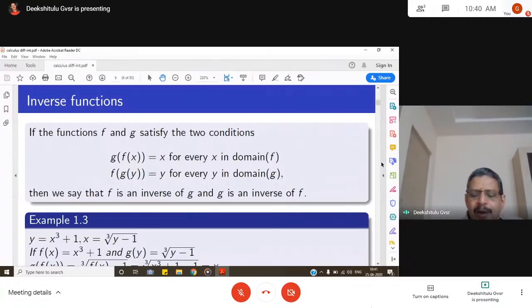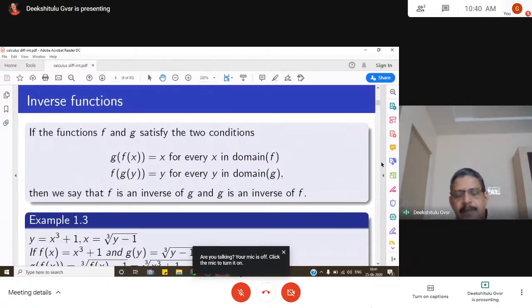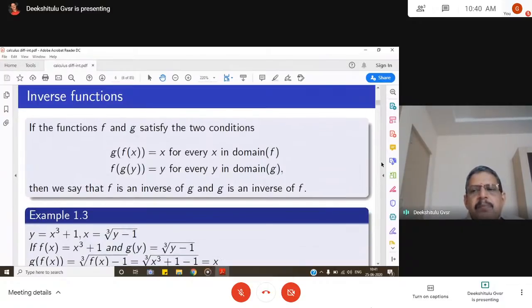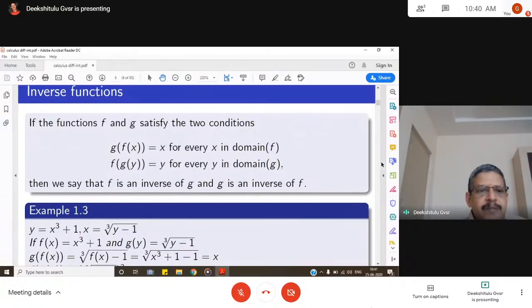Next, I am just going quickly through the functions because all of you are well aware of these ideas: one-one functions, onto functions, exponential functions, logarithmic functions. You have done enough of that. So I am going briskly through these concepts.